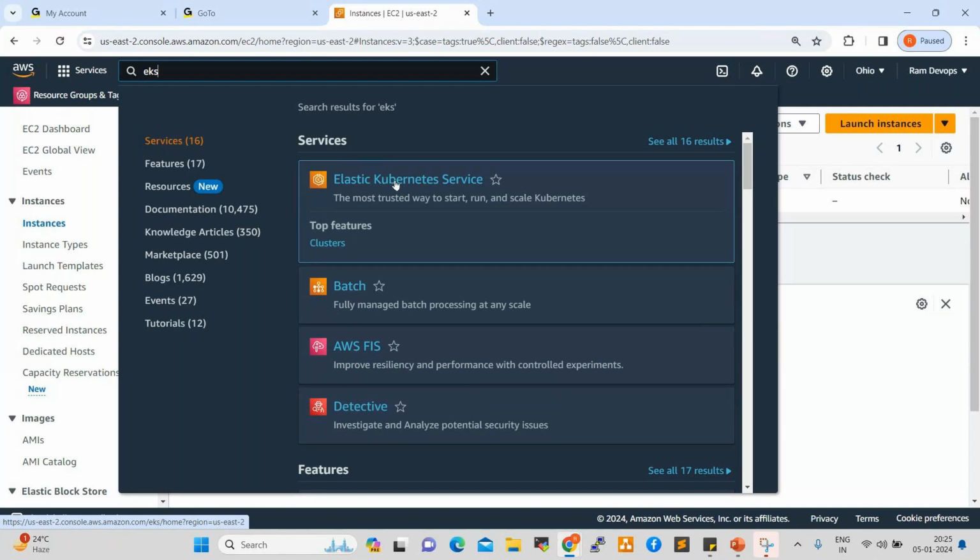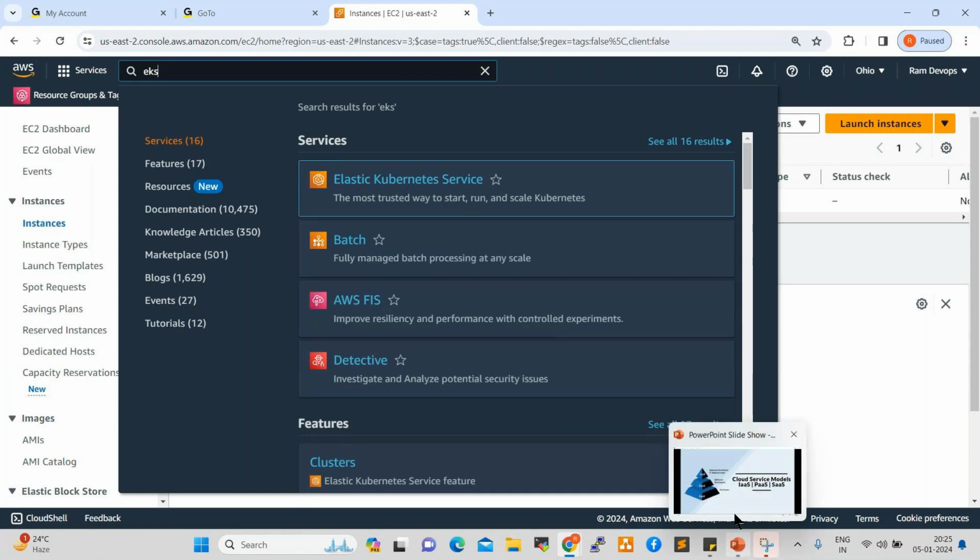We can directly click on that and use it. Right. So third one is SaaS, software as a service. That is mainly for reusability, like Google Drive, OneDrive, the Amazon shopping site. Whatever services or resources we are using, we keep on using. Those come under SaaS, software as a service. Got it, right?